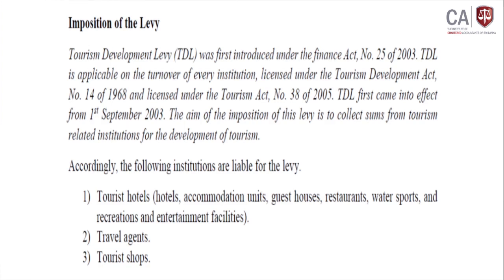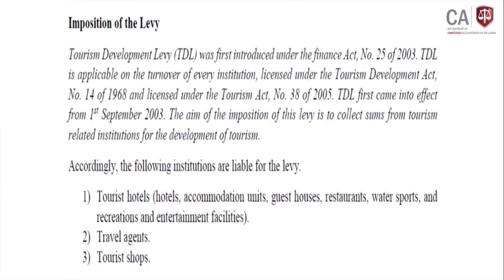Tourism development levy was first introduced under the Finance Act number 24 of 2003. TDL is applicable on the turnover of every institution licensed under the Tourism Development Act number 14 of 1968 and licensed under the Tourism Act number 38 of 2005.